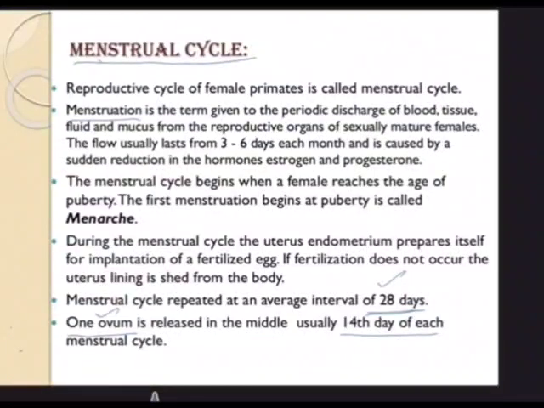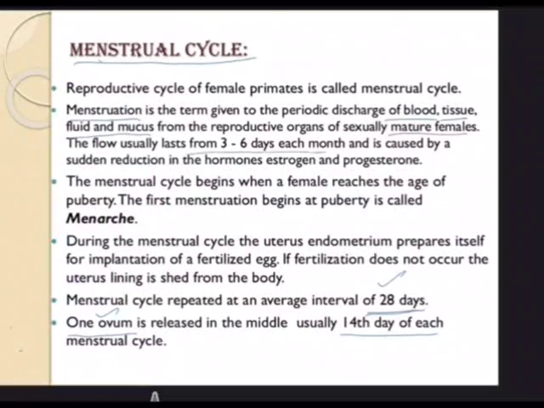Menstruation, as you can see here, is the term given to the periodic discharge of blood, tissue, fluid, and mucus from the reproductive tract of sexually mature females. Biologically, they should be matured. The flow usually lasts from 3 to 6 days.